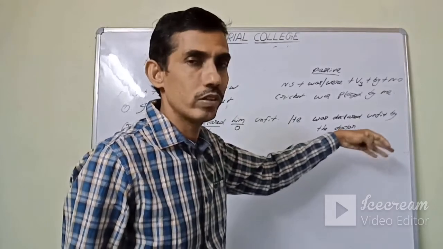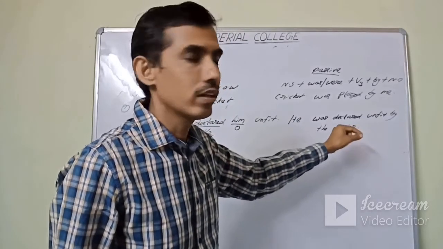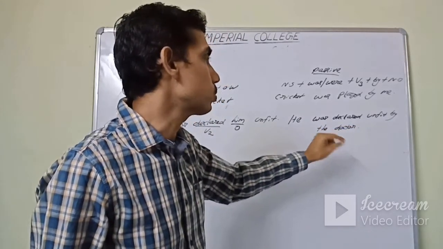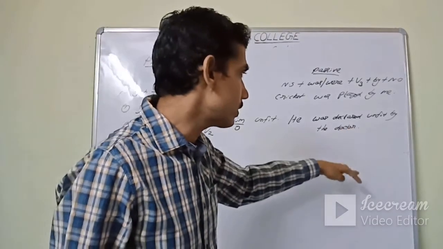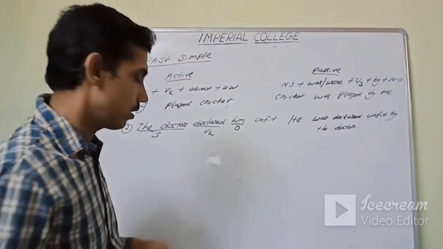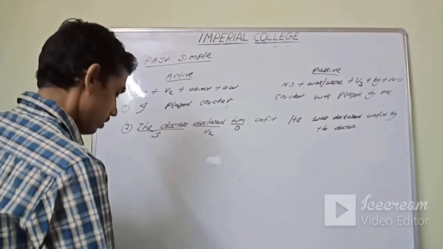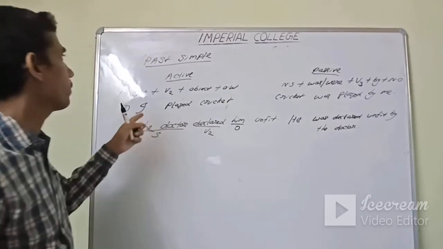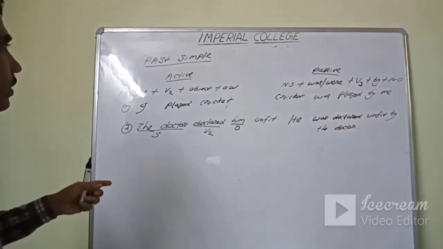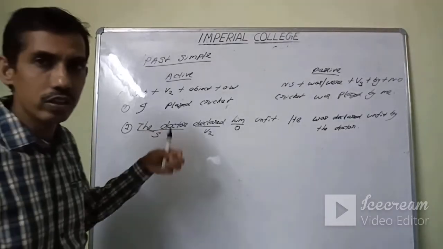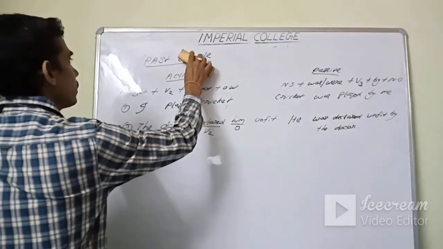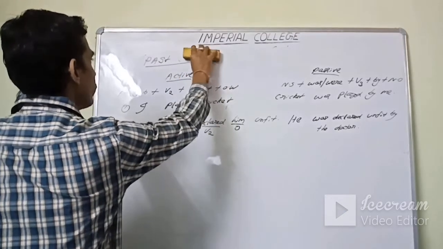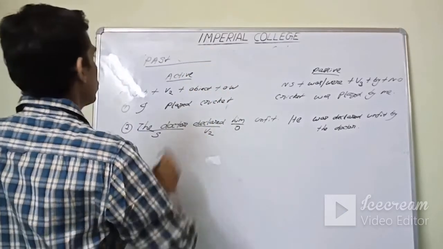I have told you, you can use it anywhere according to the sweetness of the sentence. We can use it in the last or in between. So this is an example of past simple. Two examples we have written. It is nothing else. It will continue like this as per present tense. See, past simple. Now we will do past continuous.